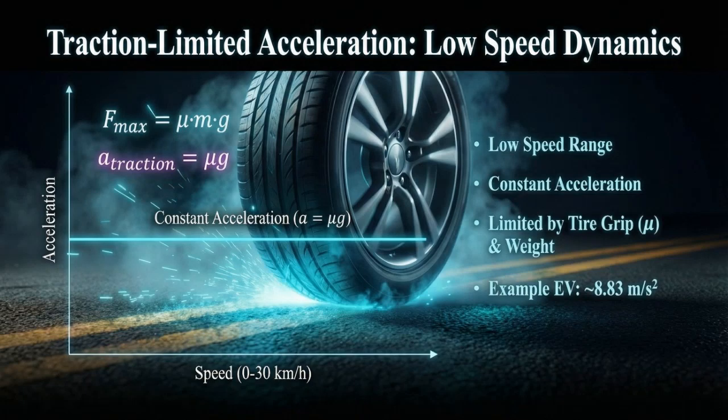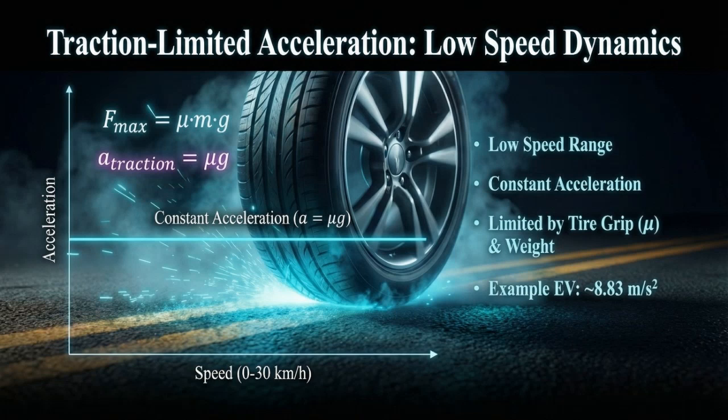At low vehicle speeds between 0 and 30 kilometers per hour, electric vehicles operate in what is called the traction limited region. In this region, the vehicle cannot use all of its motor power because the tires can only grip the road up to a certain limit. The maximum force the tires can provide is given by the equation Fmax equals mu times mass times g. Because of this limit, the maximum acceleration becomes A equals mu times g.